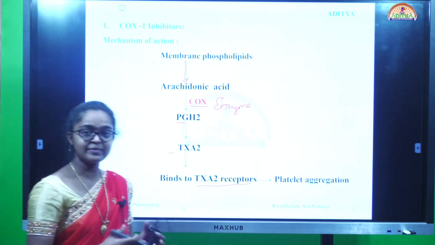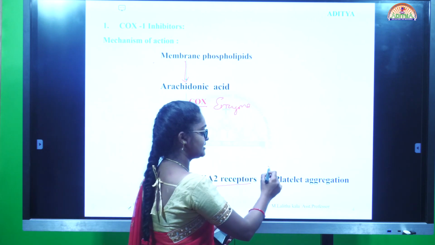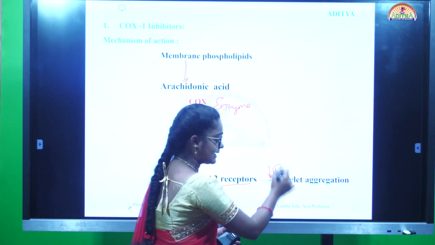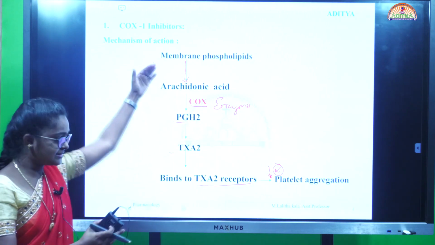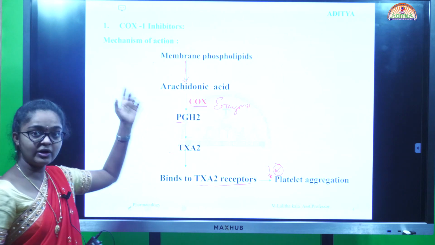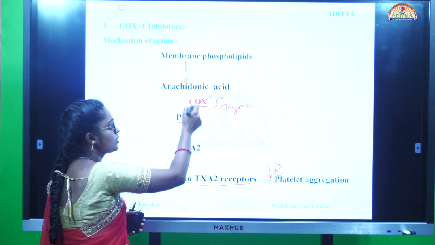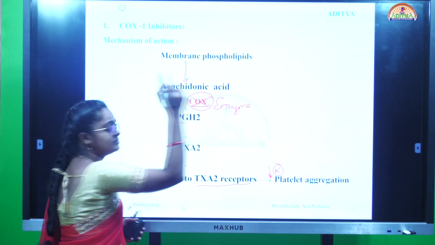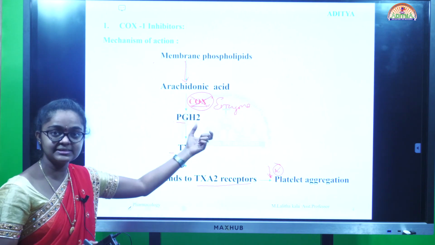But our aim is to decrease or inhibit the platelet aggregation, and this mechanism is increasing the platelet aggregation. So we are going to inhibit the COX enzyme.